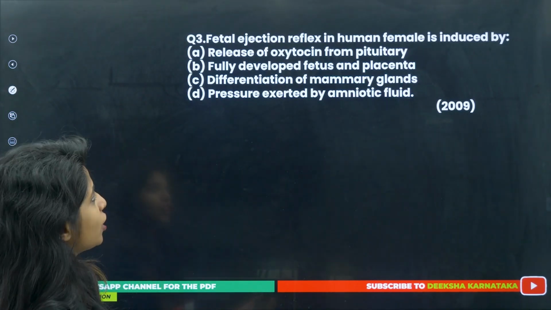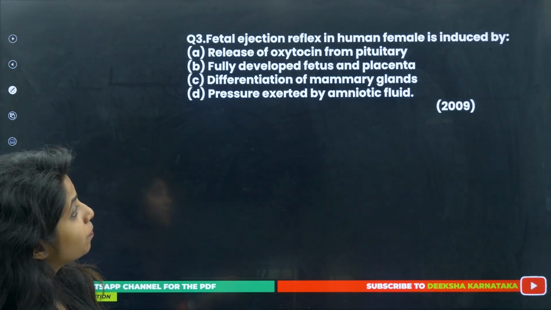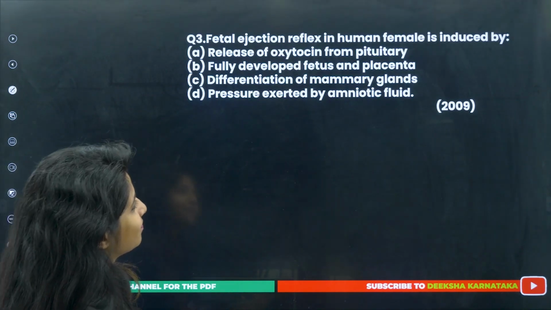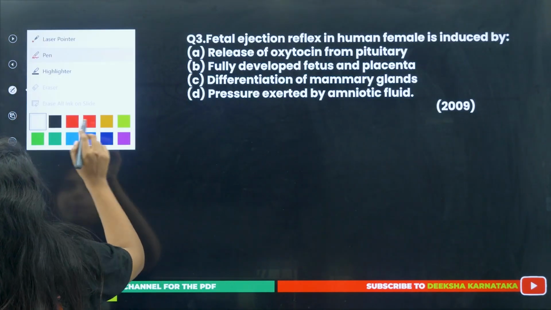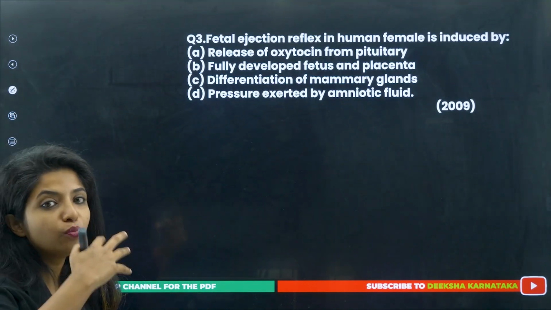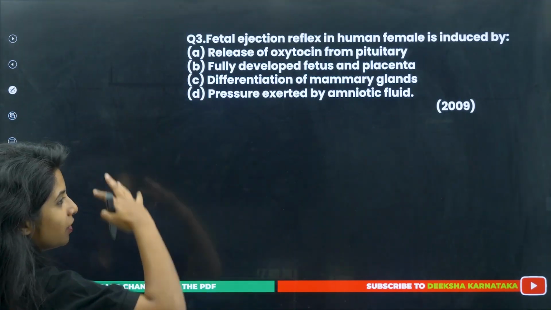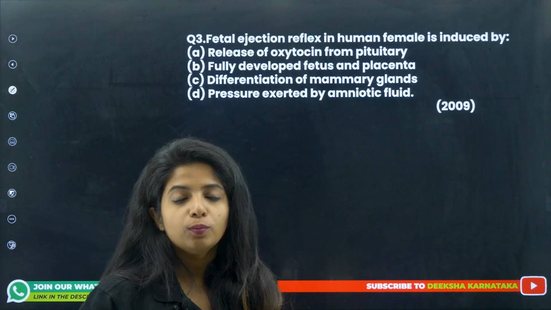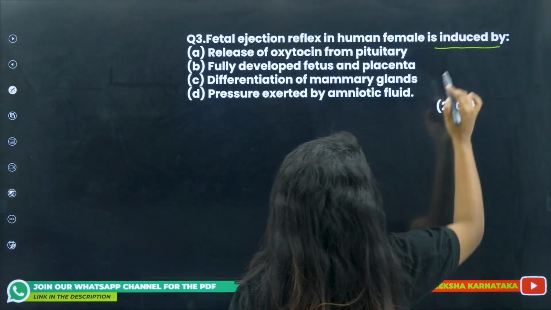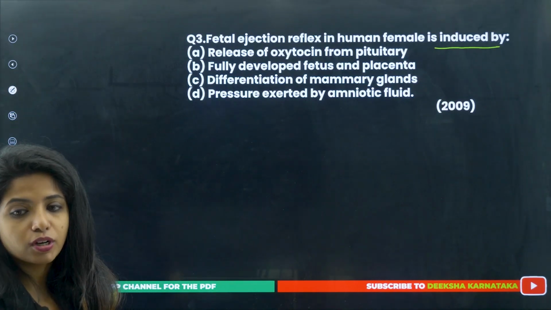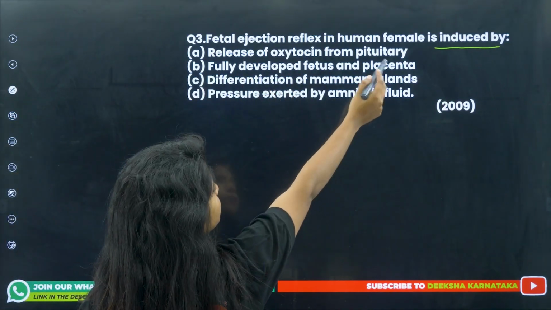Now, fetal ejection reflex in human female is induced by... okay, fetal ejection reflex, as in the baby says now it's time to move out of the female body, of the mother's womb or the mother's uterus. Well, this happens because of what? It is getting started off because of what? Release of oxytocin from pituitary?